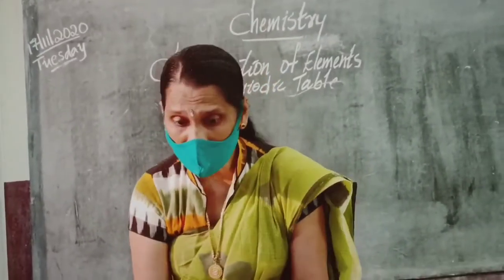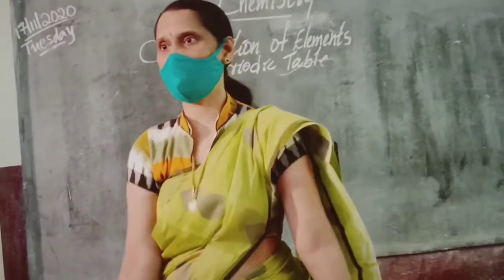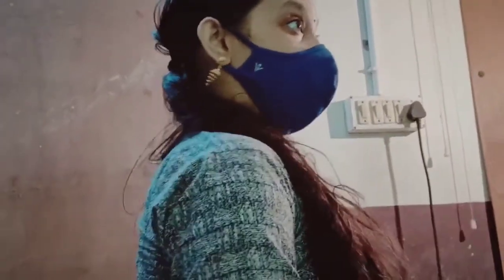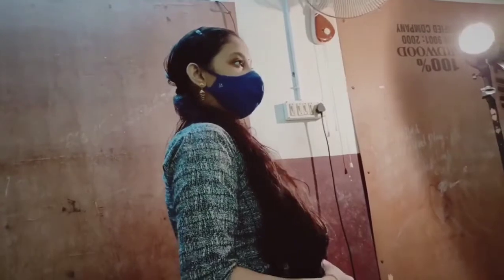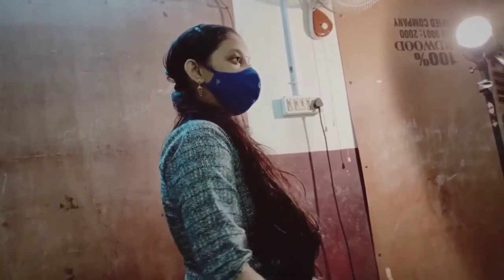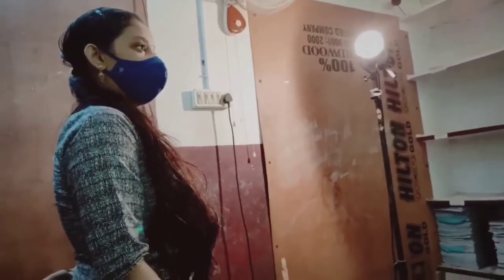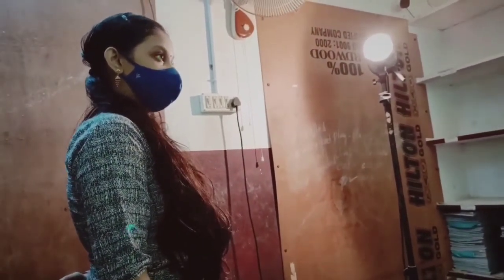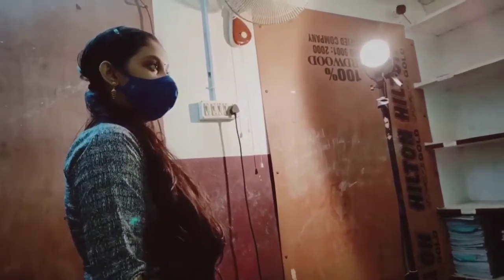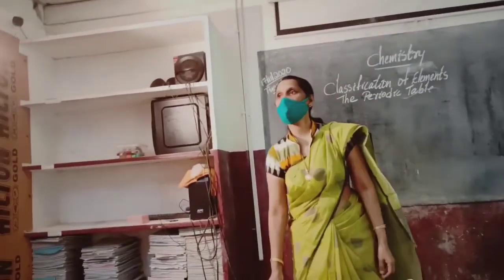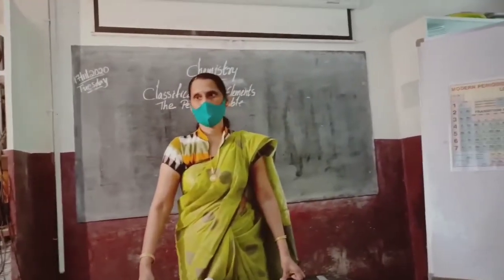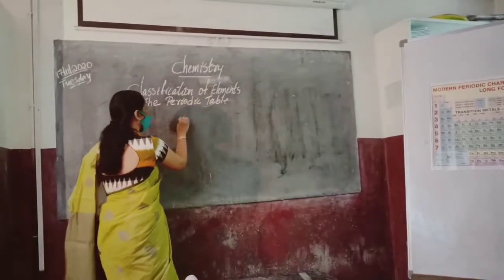Can anyone say what will happen when an electron is removed from a neutral atom? Akshara? Energy will be released. Sorry, energy. We should provide energy. Yes, very good. We should provide energy to remove an electron from the outermost shell of the neutral gaseous atom. Can you say what that energy is known as? Ionization energy. That energy is known as ionization energy.